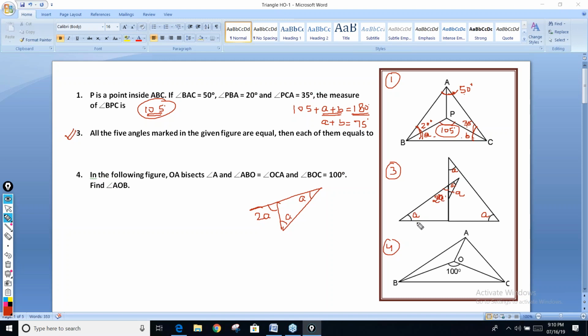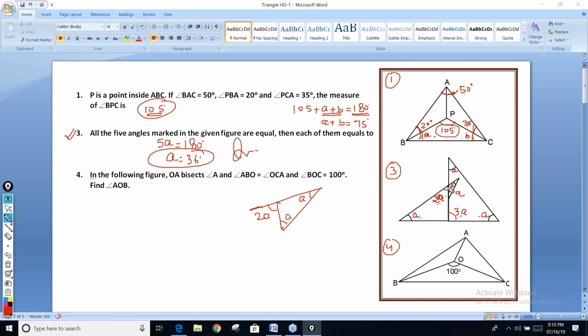If this angle is 2A, this angle is A, can you tell me this angle? So this angle is how much in this triangle? 3A. This is 2A, this is A, so this is 3A. And now you have all the three angles of a triangle. So 3A plus A plus A, the summation of these three angles has to be 180. So 5A is 180. So A is how much? A is 36. Some people are getting 30, they are taking 6A. This is not 6A. This is 5A. So A plus 3A plus A comes out to be 5A. 5A is 180. So A comes out to be 36.